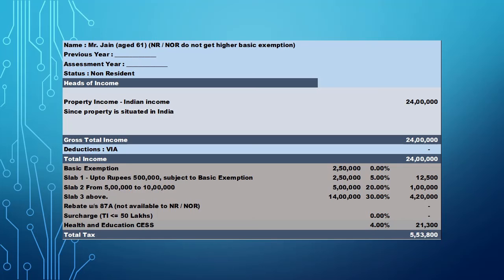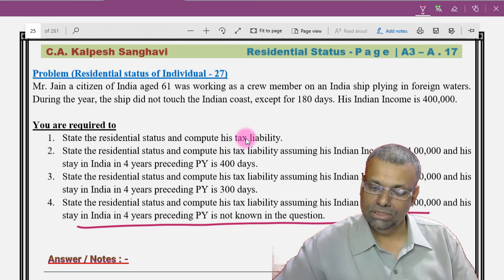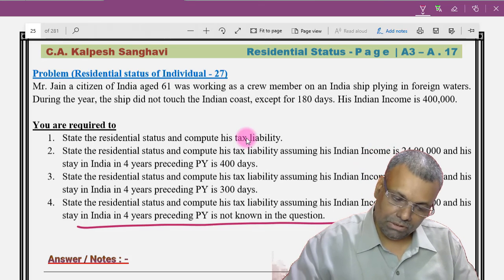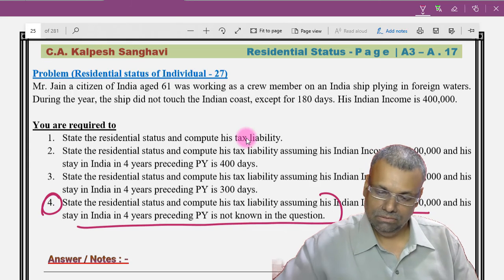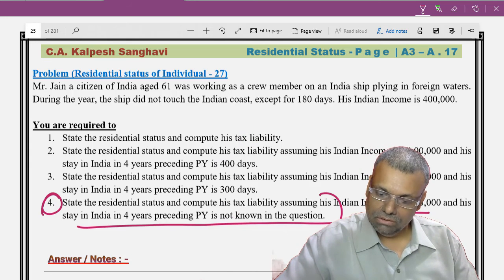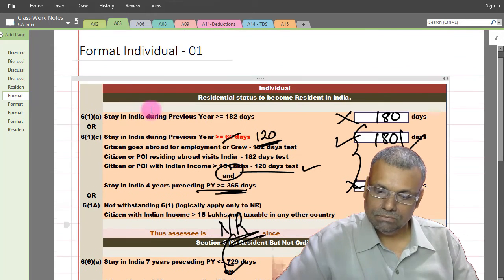Now let us go to the fourth condition. In the fourth condition, Indian income is 24 lakhs and the past 4 years data is not known in the question. Now this is beautiful. Okay, so let's go.